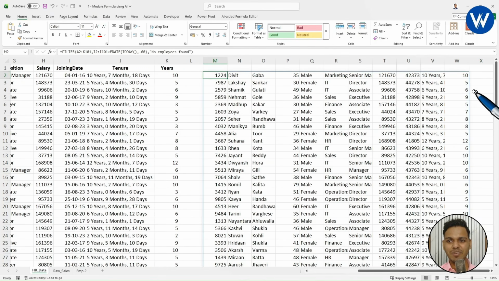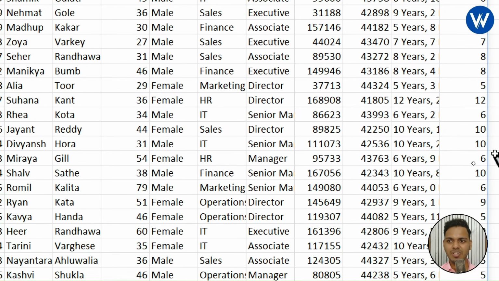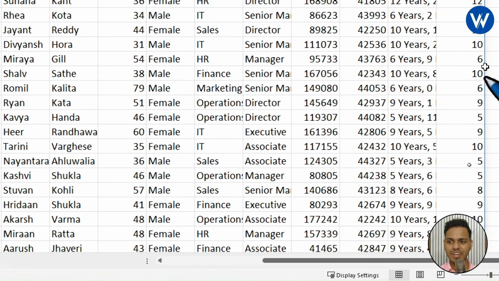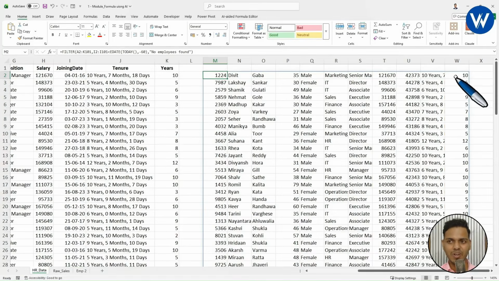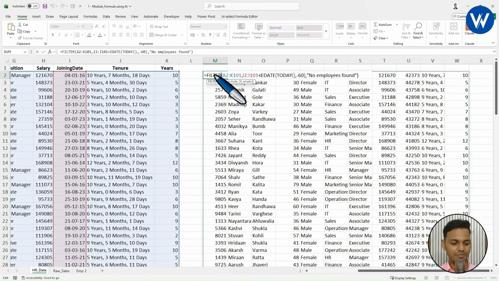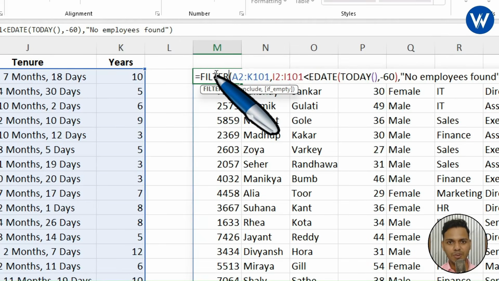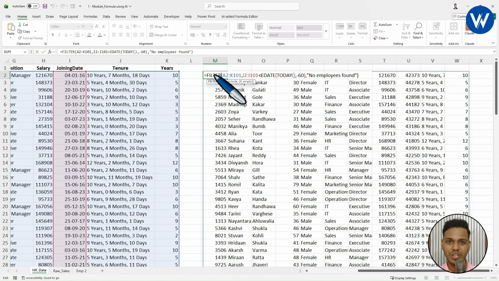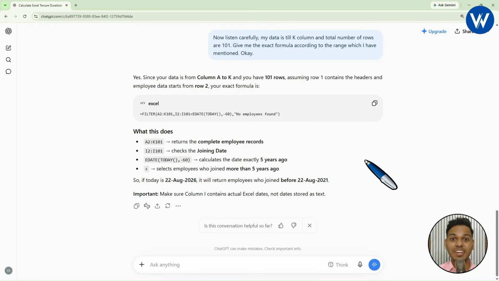As you can observe, it will generate the complete record of employees who are working more than 5 years in the company, right? So this is the complete record. And now let me tell you guys what it has given. It has given the filter formula. This filter formula is available in the latest version of Excel. If you are using the old version, the filter formula will not be available. If you want to apply the filter, you can just do the manual work. Okay, this is where AI can really save your time. I hope it is clear, right?